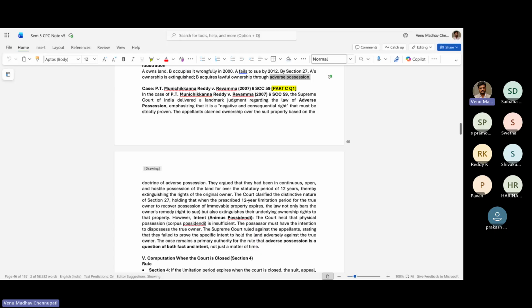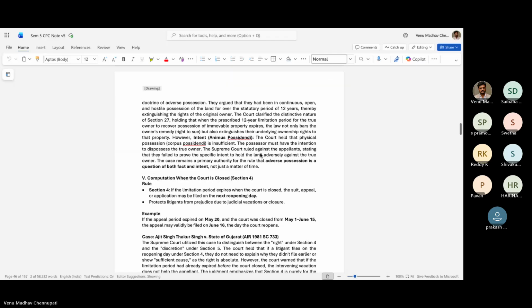Okay, so we understood what section 27 is, and 12 years adverse position ఉంటుంది. కానీ facts కాకుండా intent కూడా చూసింది 2007 కేసులో. That's why it is a landmark judgment.